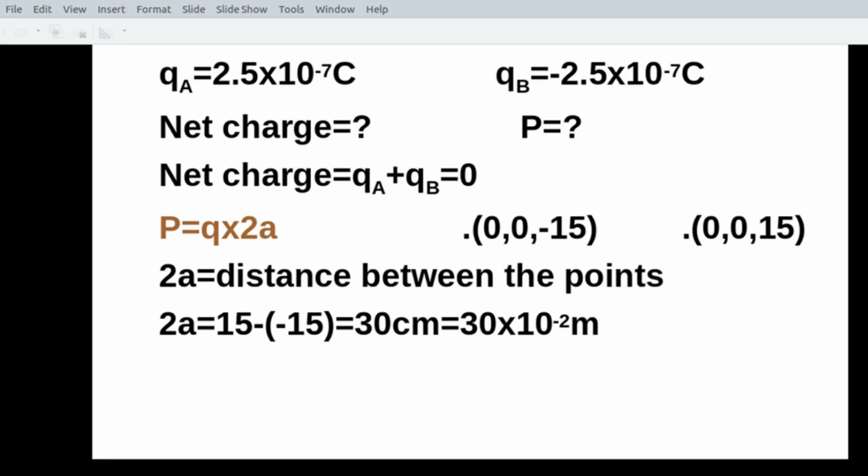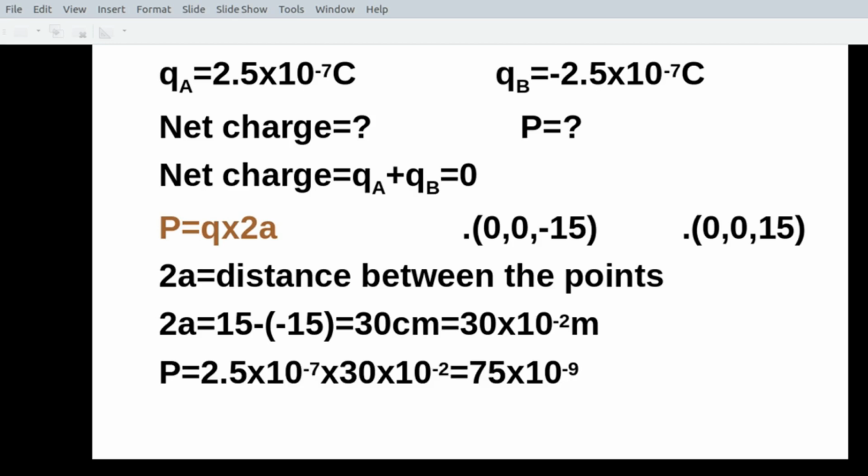So what is the distance between the two points, or the distance between the two charges? It is 15 minus minus 15, the distance between the two points. So that comes to be 30 centimeters or 30 into 10 raised to minus 2 meter. Now you just have to substitute.